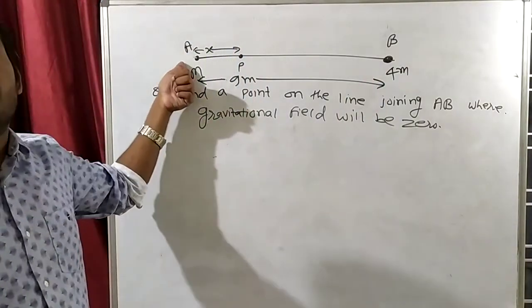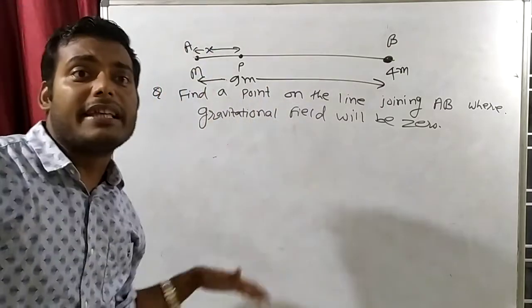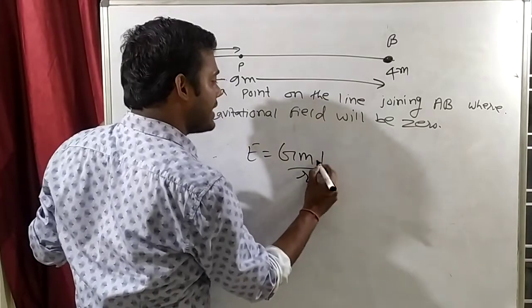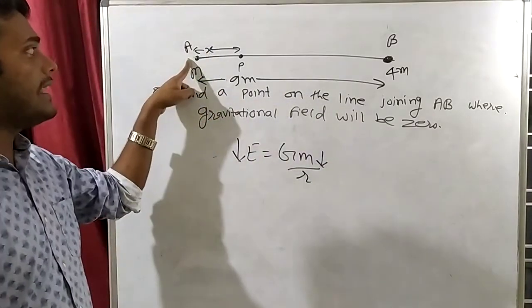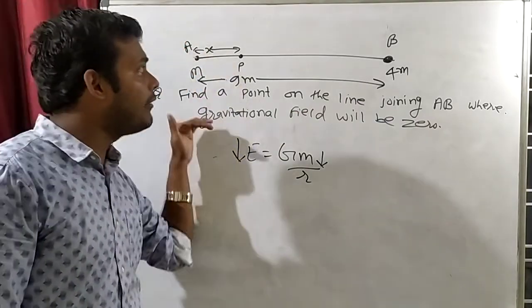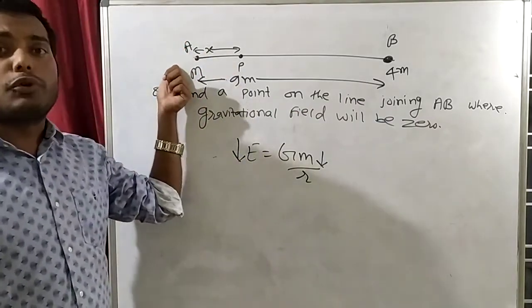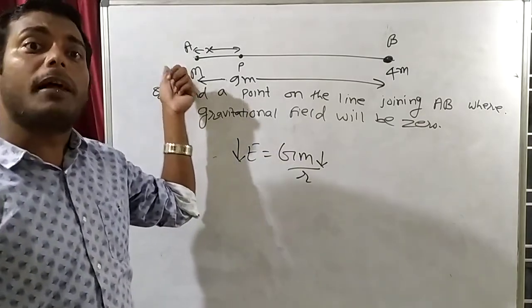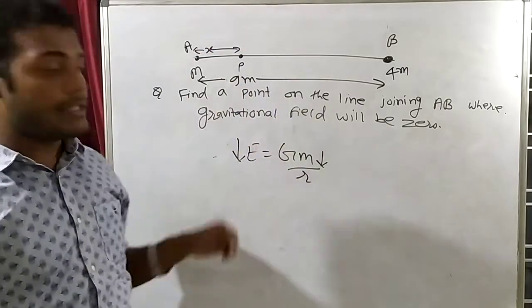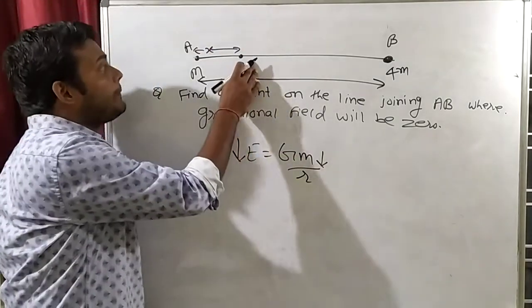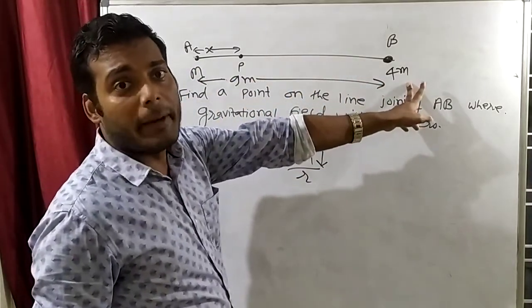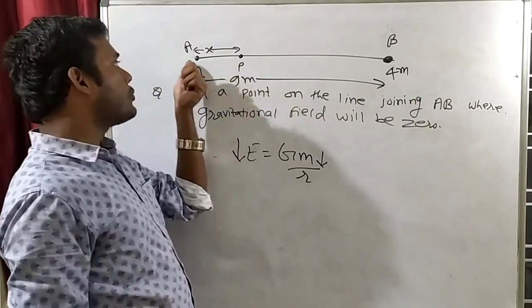This mass is already less, isn't it? If the mass is less, the gravitational field E = Gm/r² will be less. This mass is less because the other is 4m and this is only m. So the gravitational field will be less. This mass is weak from the beginning, so we have to place the point close to it. Then the field will increase, right? So point P will be close to m, not close to 4m. That one is already rich. So we have to put point P close to m.